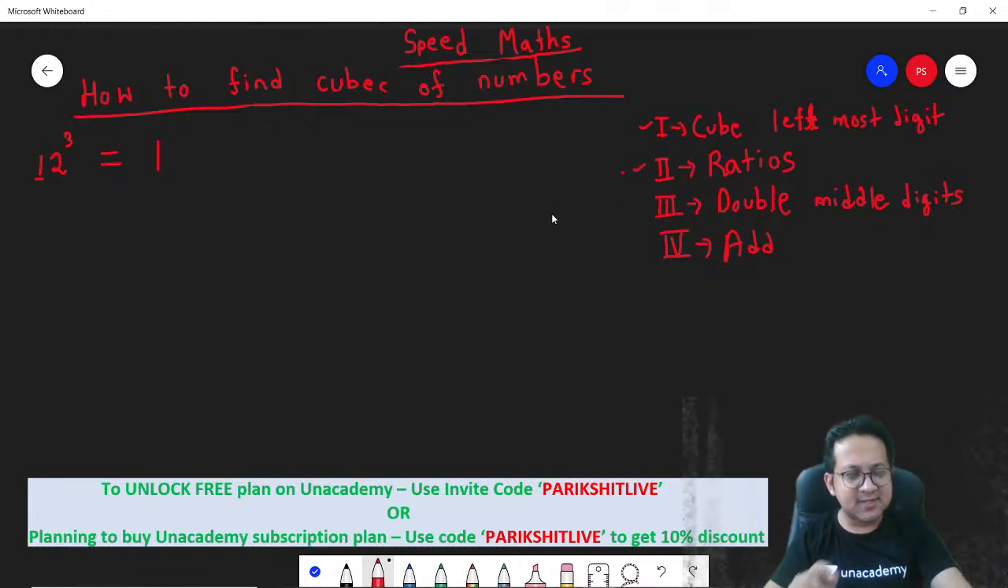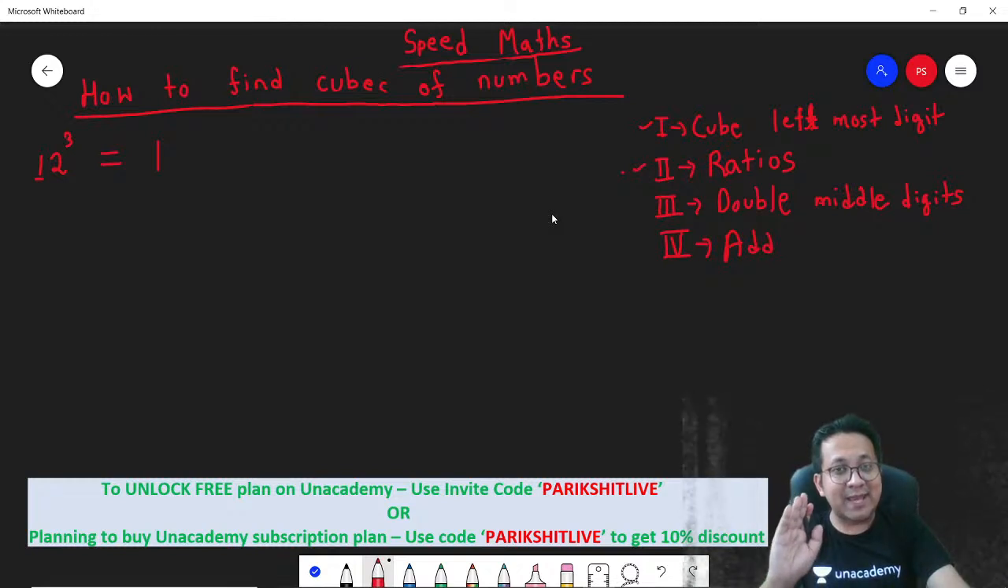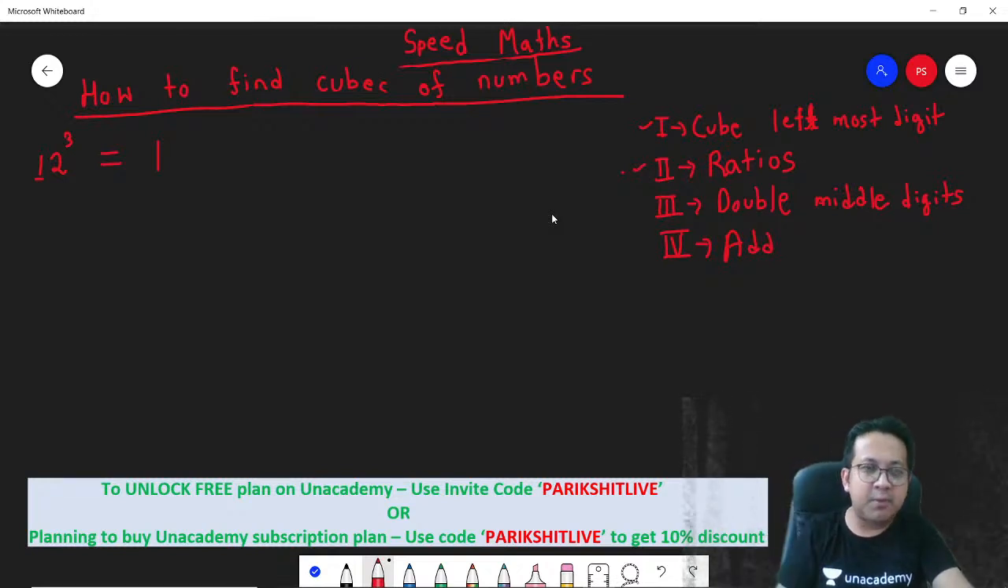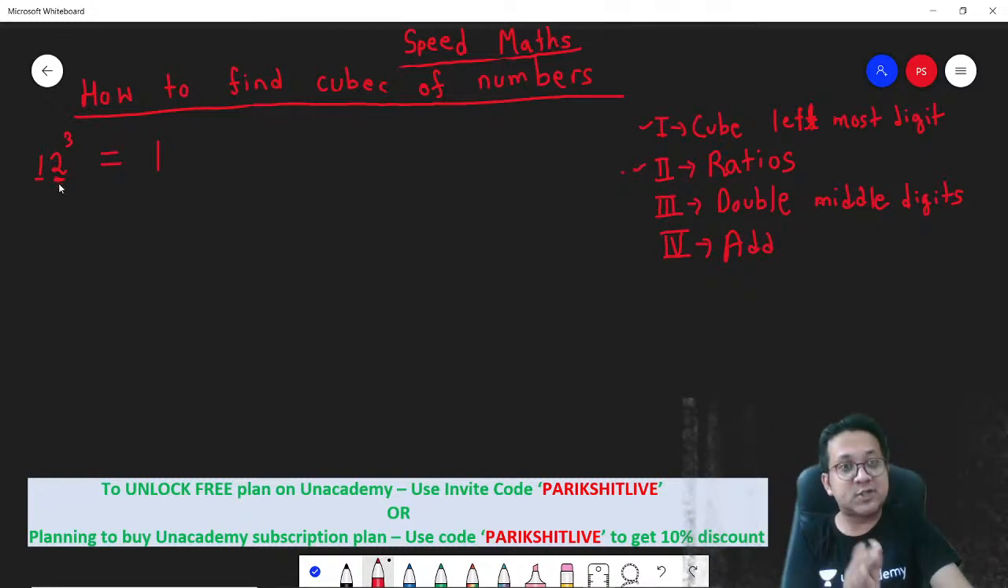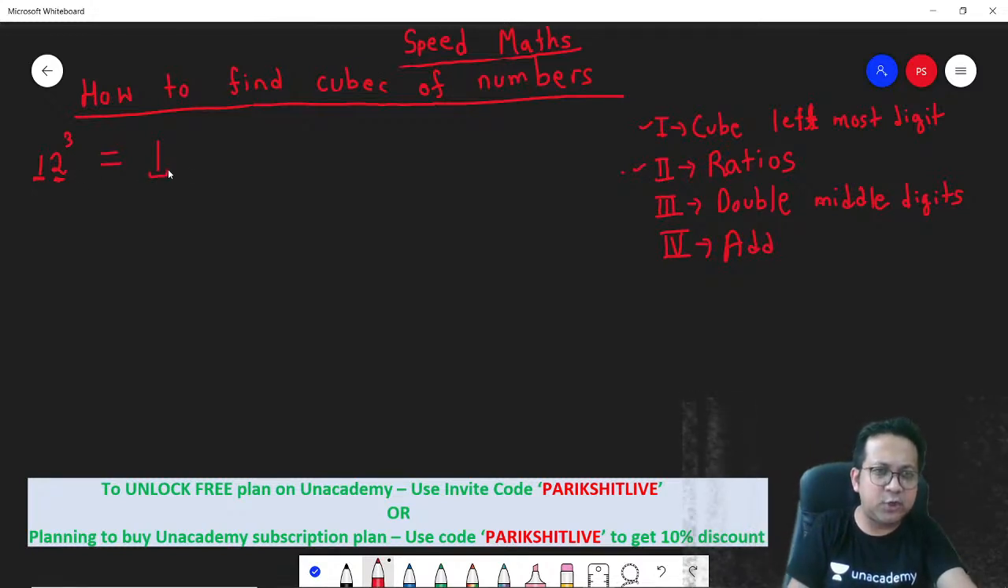Step 2: ratios. Write down the remaining three numbers in the same ratio in which they are present in the original number. In the original number, the two digits are in the ratio of 2:1. In other words, the second digit is twice the first. So the remaining digits also have to be in the ratio of 2:1, meaning multiply every digit by 2. So 1 into 2 is 2, 2 into 2 is 4, 4 into 2 is 8.